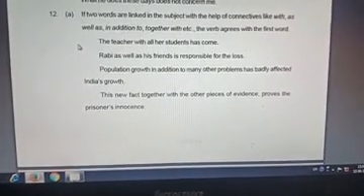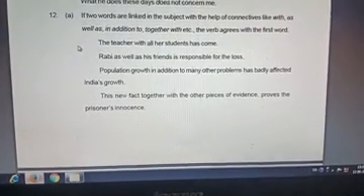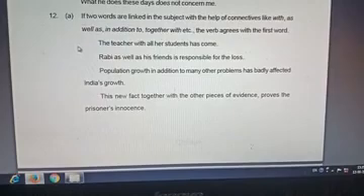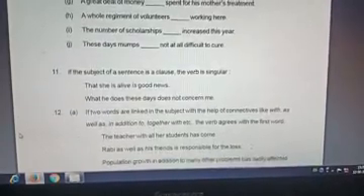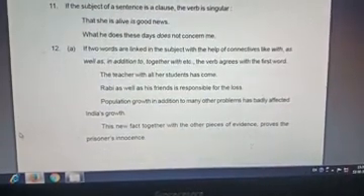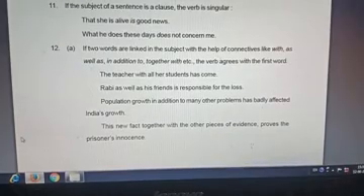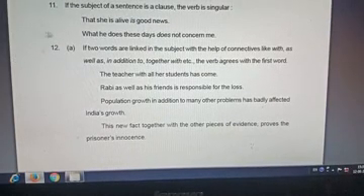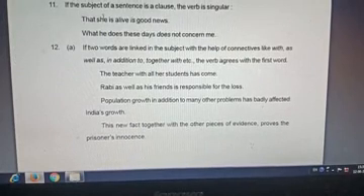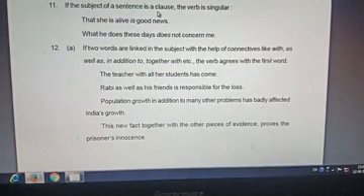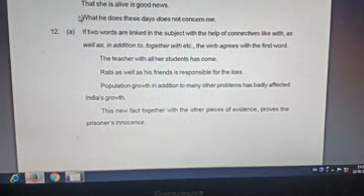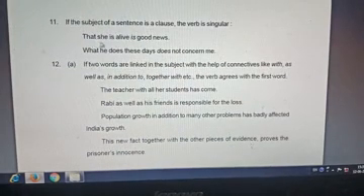In previous classes we have followed different rules of subject-verb agreement. In today's class we are going to discuss some more rules. Look at these rules. If the subject of a sentence is a clause, the verb is singular. Look at this sentence: That she is alive is good news.